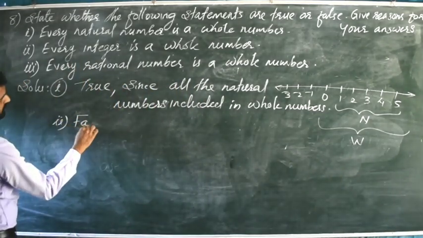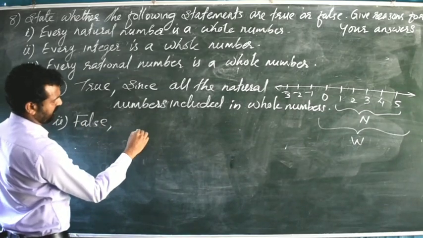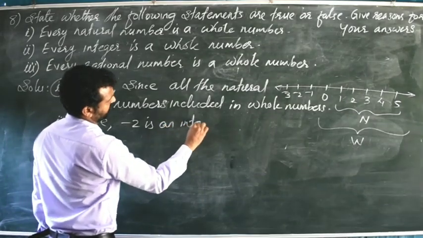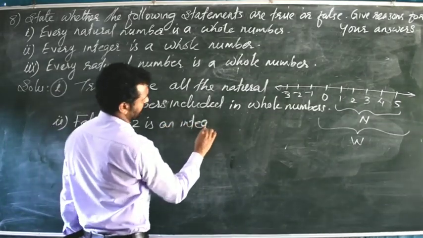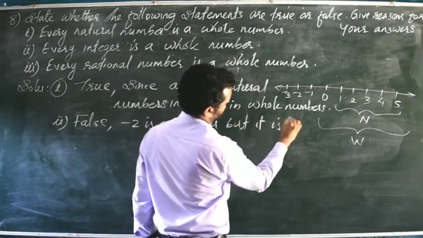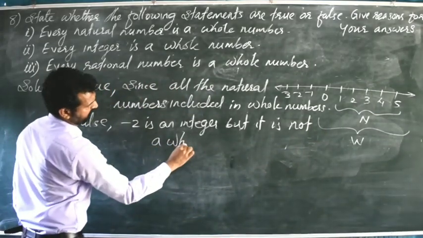So for the second you have to write false, because what is the reason? Just an example we can write. Minus 2 is an integer but it is not a whole number.